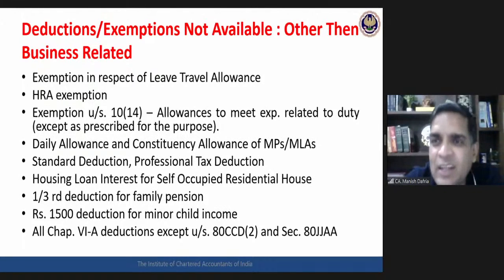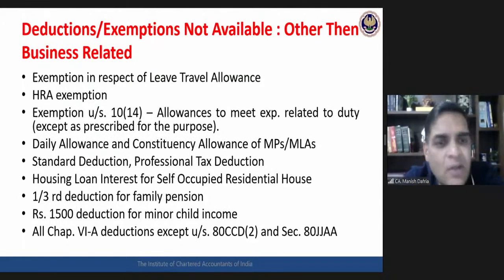One is 80JAA, that is with respect to an assessee having a business. For additional employees appointed during the year, 30% of their wages can be claimed as a deduction. That 80JAA deduction will remain available. Even if I go for 115BAC, I can claim 80JAA.